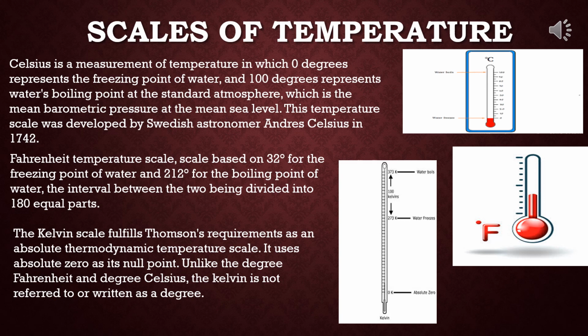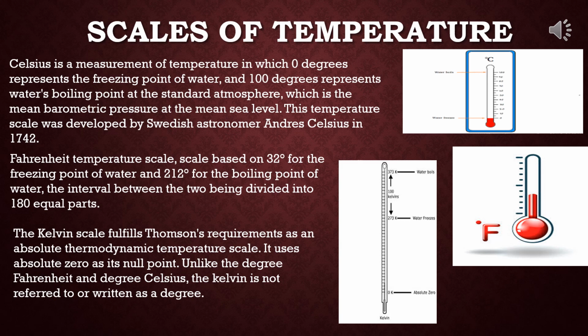Now, next, the Fahrenheit scale. The Fahrenheit temperature scale is based on 32 degrees for the freezing point of water and 212 degrees for the boiling point of water. The interval between the two is divided into 180 equal parts. The inventor of the Fahrenheit scale is Gabriel Daniel Fahrenheit. This scale was popular in England and the countries under British dominion. But even in England, this scale is not in use nowadays. The symbol of this is degree F.